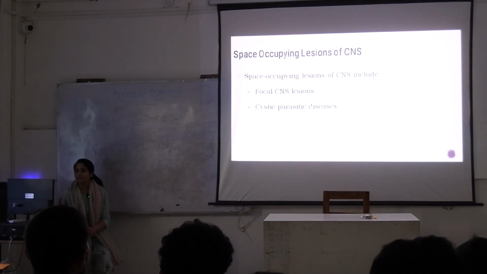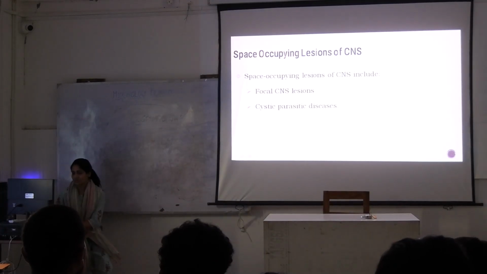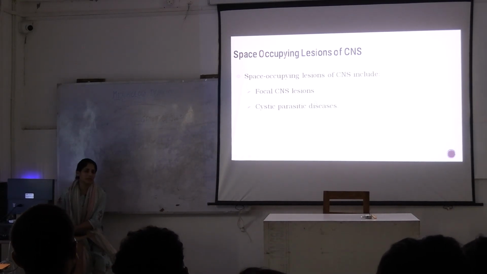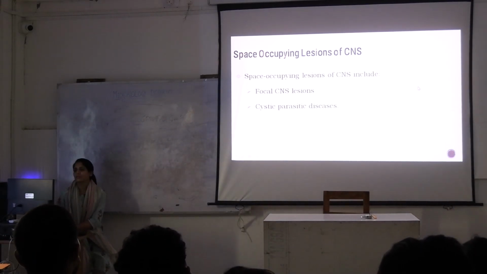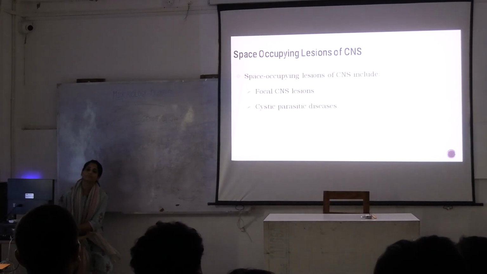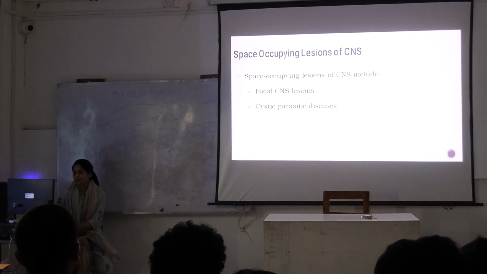Then, briefly we discussed about space occupying lesions. Focal CNS lesion or cystic parasitic lesion. What was happening in focal CNS lesion? Any bacteria causing abscess in the brain, okay, could be Staph aureus, could be Cryptococcus. Cryptococcus is what? True yeast, it's a fungus, okay.